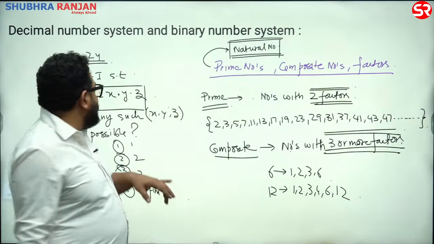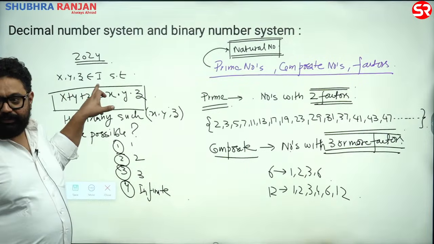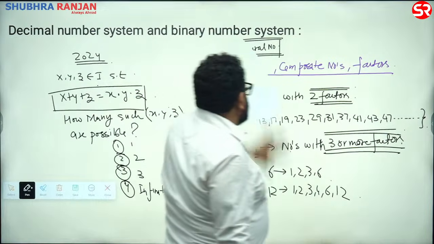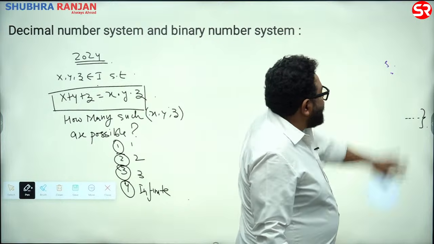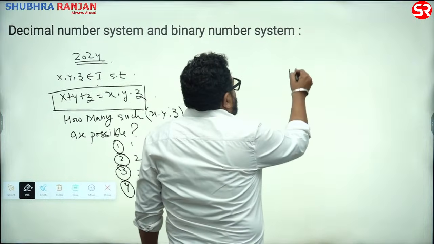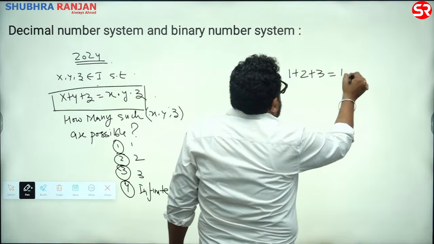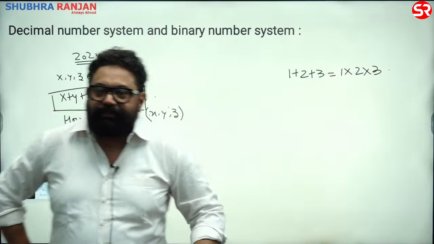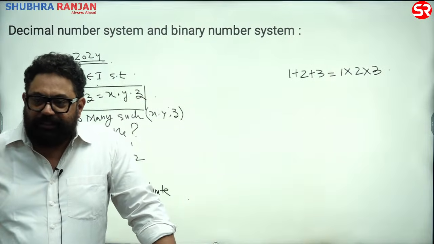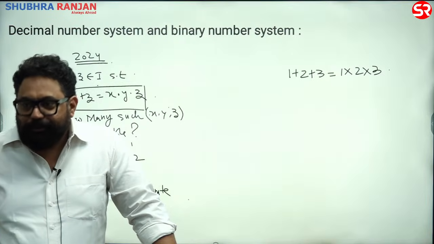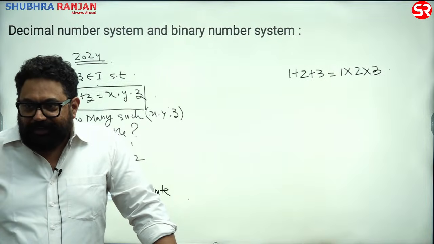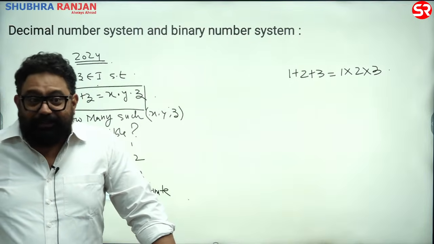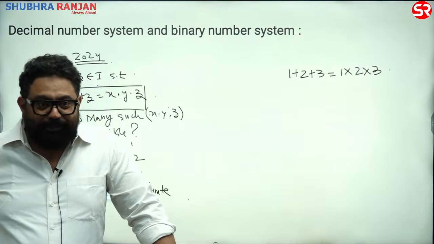Had it been x, y and z are natural, this was 2016 question. Right? Had it been x, y, z are natural, in that case there is only one possible thing. 1 plus 2 plus 3 is equal to 1 into 2 into 3. We call it uncle's question. When we were young, 8th, 9th class, there was always an uncle in the family who used to ask these stupid questions, isn't it? And he used to say, "Idhar aa, tere ko maths aata hai," and we used to hate him, isn't it? So, ऐसे 3 numbers का sum is equal to product of 3 numbers.